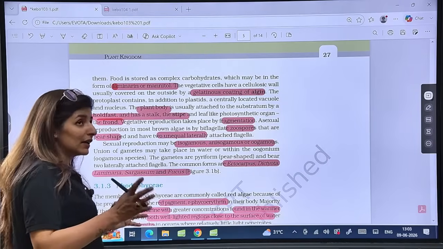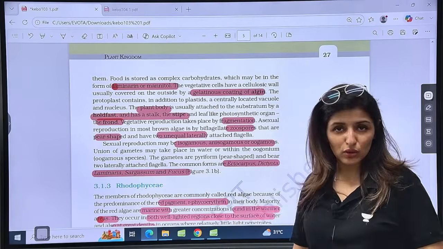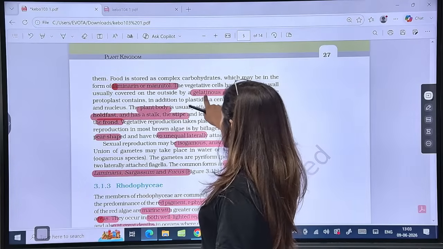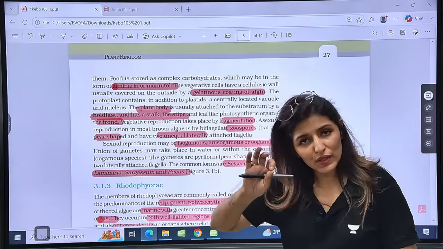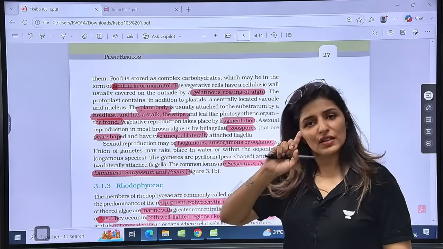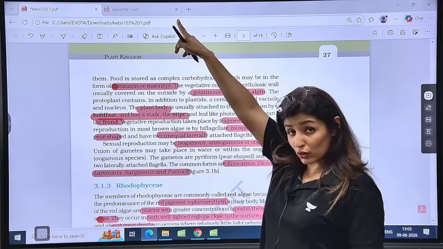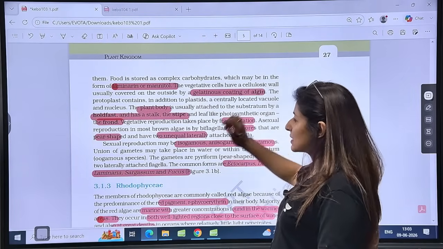Is that clear? So mannitol is a type of starch. Mannitol, it is an alcoholic sugar. Is that clear? Now gelatinous coating of algin on the outside. See, the inner coating is always of the cell wall. In the cell wall, the inner coating is always of cellulose. The outer coating is pectose in case of Chlorophyceae, and in Phaeophyceae it is algin.